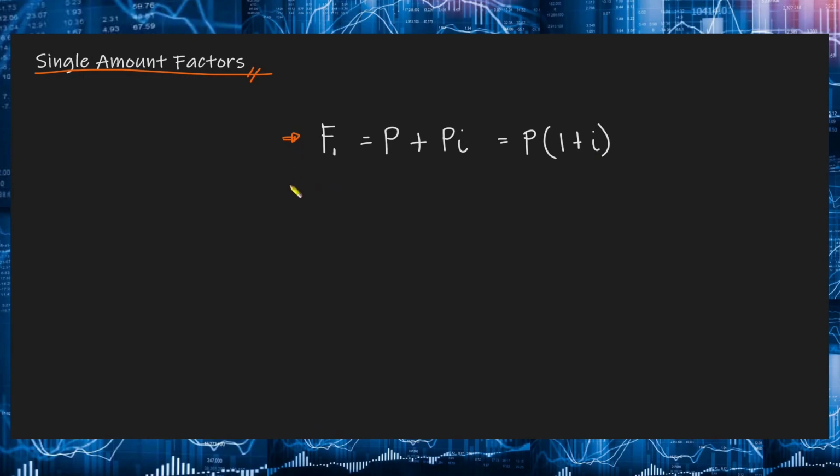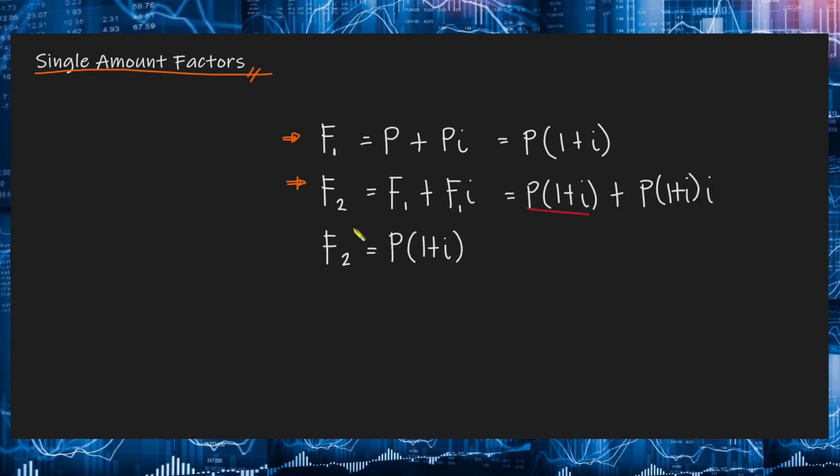And then for the next period naman, the principal that we are going to use will be the amount at the end of the previous period. So that will be F sub 1. This will be F sub 1 plus the interest earned from that principal, F sub 1 times I. Okay? And now in terms of P, this will be equal to P times 1 plus I plus P times 1 plus I times I. And then, if we simplify this further, we will get P times 1 plus I squared. Okay? So again, yung derivation na to, we have discussed this already in the previous module.